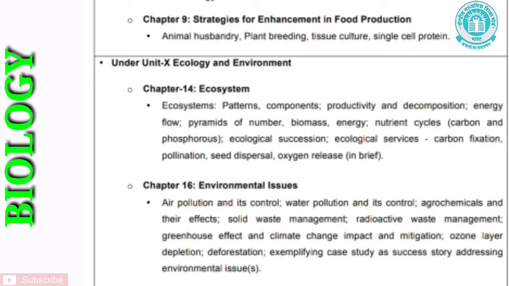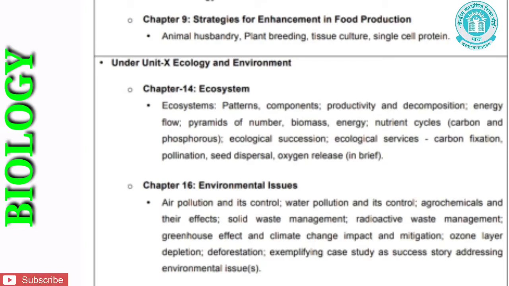Let's come to the next chapter, that is chapter 9, strategies for enhancement in food production. Under this chapter, animal husbandry, plant breeding, tissue culture, and single cell protein have been removed. Let us see the next chapter, that is chapter 14, ecosystem. Under this chapter, ecosystem patterns, components, productivity and decomposition, energy flow, pyramids of number, biomass, energy, nutrient cycle, carbon and phosphorus, ecological succession, ecological services, carbon fixation, pollination, seed dispersal, oxygen release in brief.